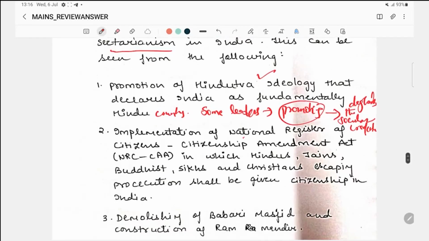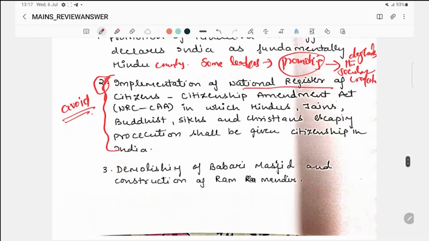Second, implementation of NRC, Citizenship Amendment Act, in which Hindus, Jains, Buddhists, Sikhs and Christians escaping persecution shall be given citizenship in India. See, this is very controversial. You should avoid it. Do not use controversial things, because every act or every law has positives and negatives. We can't simply come here and say that this particular implementation is against the secular credentials. No, you should not write this point, at least in this particular question.